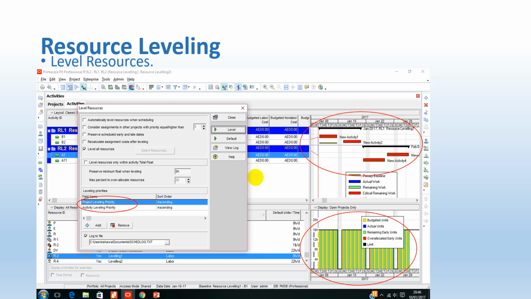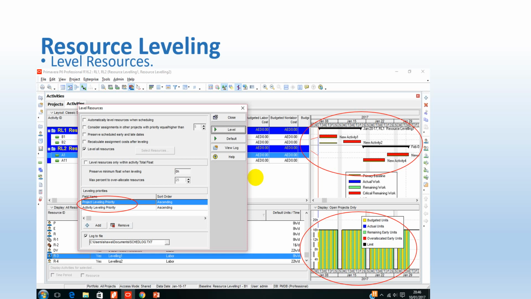In this topic we will discuss leveling resources. What if a resource is over-allocated? Over-allocation means a resource is working for more than budgeted units per time. This occurs when one resource is added to two activities at the same time.